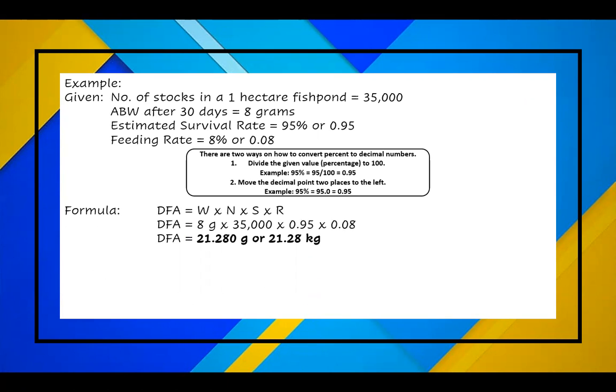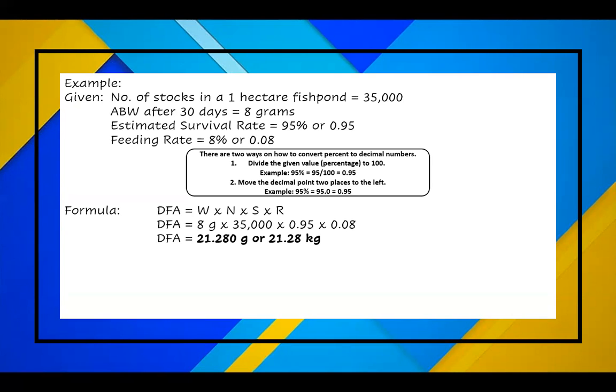So let's follow the formula. Our formula is DFA equals W times N times S times R. Our W is 8 grams. Our N is 35,000. Our S is 0.95 because 95% will become 0.95 in decimal, and the R is the feeding rate, which is 8%, so it will become 0.08. So our answer is 8 times 35,000 times 0.95 times 0.08. Our answer now is 21,280 grams or 21.28 kilogram.